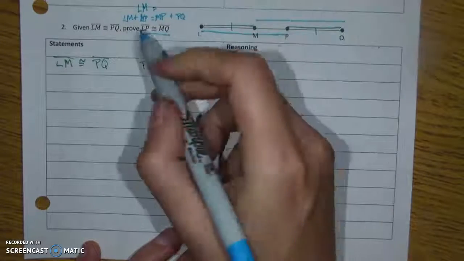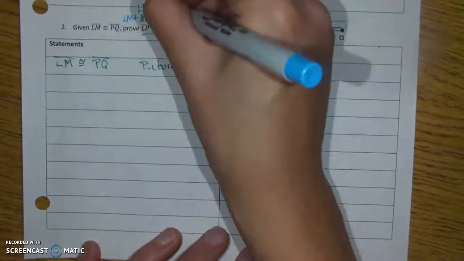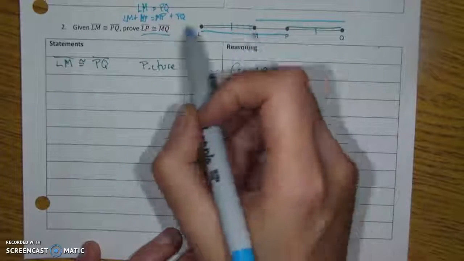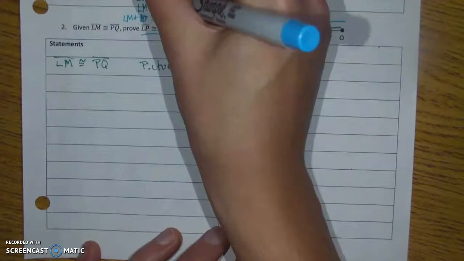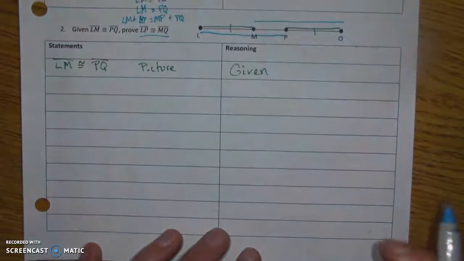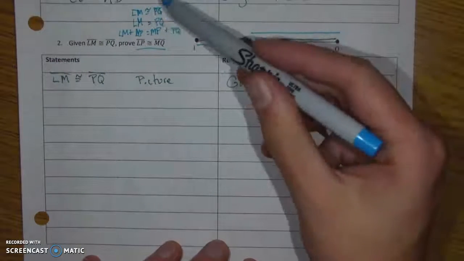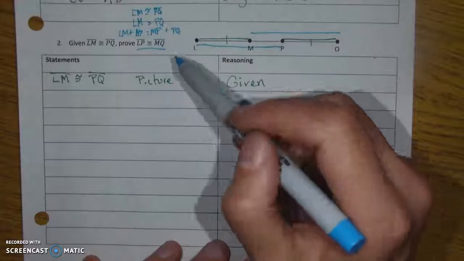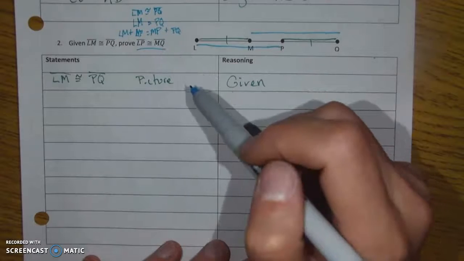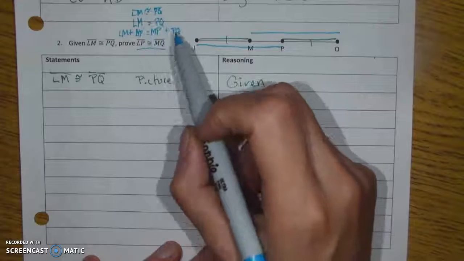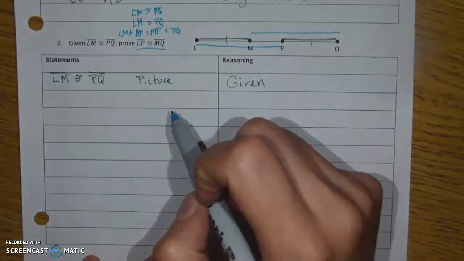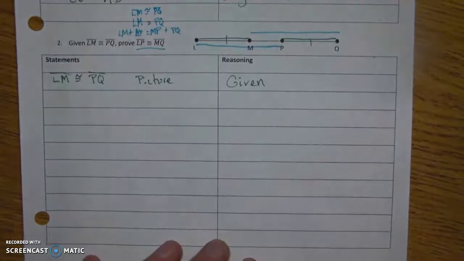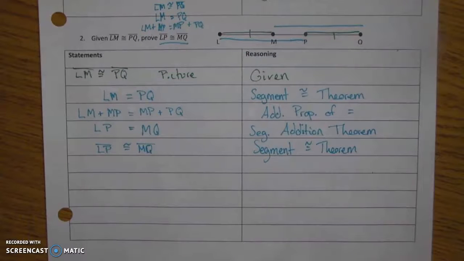And I also know that LM is equal to PQ, and I know that because they were segments, and segments that are congruent will also be equal. That's the segment congruence theorem. So what I'm doing is bridging backwards to get to my givens from my final conclusion. So now that I have gone backwards and I've found the starting point, I've found my givens, I can work forwards through this proof, supporting each and every step. And I'm going to do that right now. And there it is with some minor adjustments.